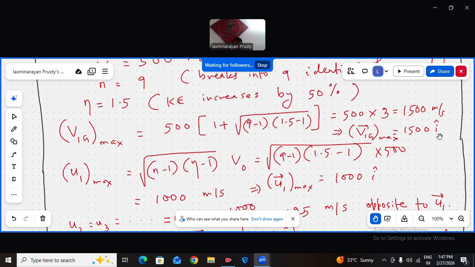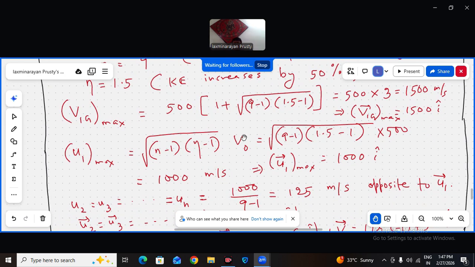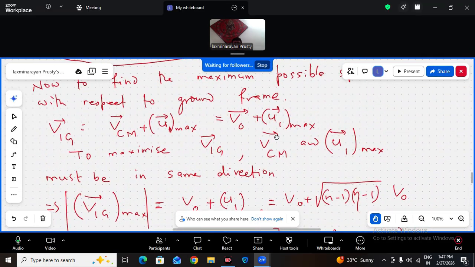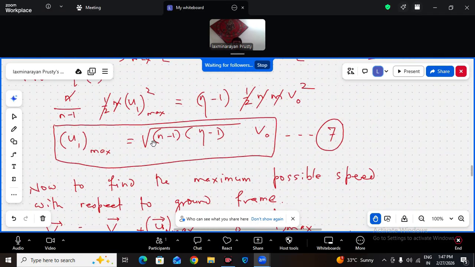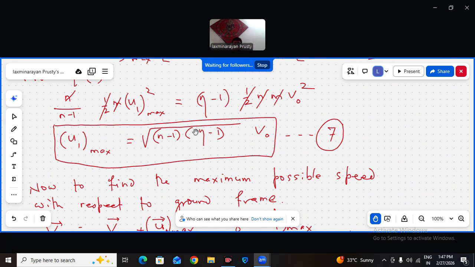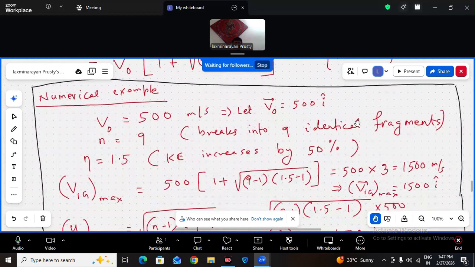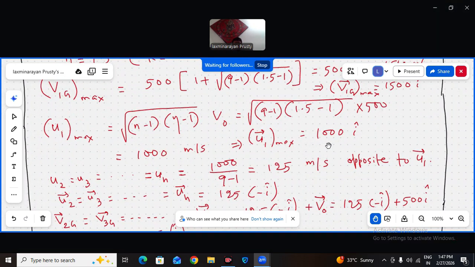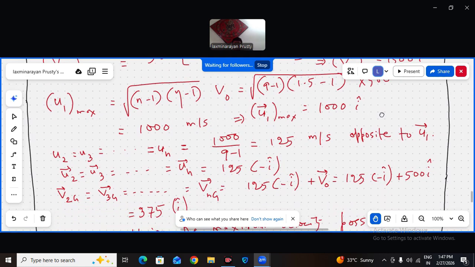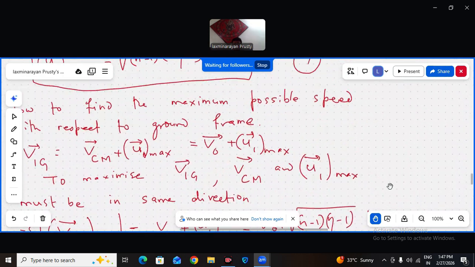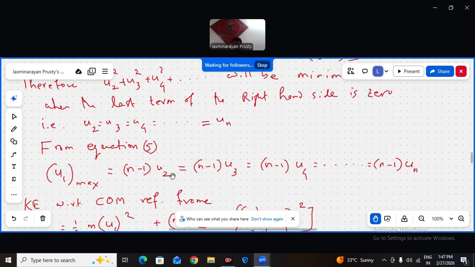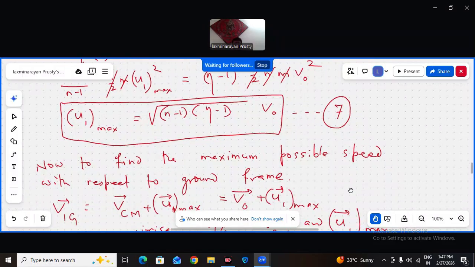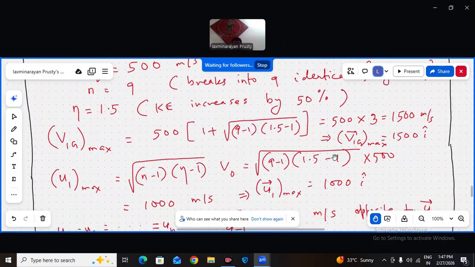So 1500 i cap. U1 max will be how much? U1 max is just above this. We wrote U1 max, that is root over of n minus 1 into eta minus 1 into V0. Just put those values: 9 minus 1, 1.5 minus 1. So this is 2 into 500, that is 1000 meters per second. 1000 i cap. U2, U3, UN, how much will they be? Very simple, we told you this. U2, U3, U4 will be U1 max by n minus 1. N is 9, minus 1 is 8. So U1 max by 8.